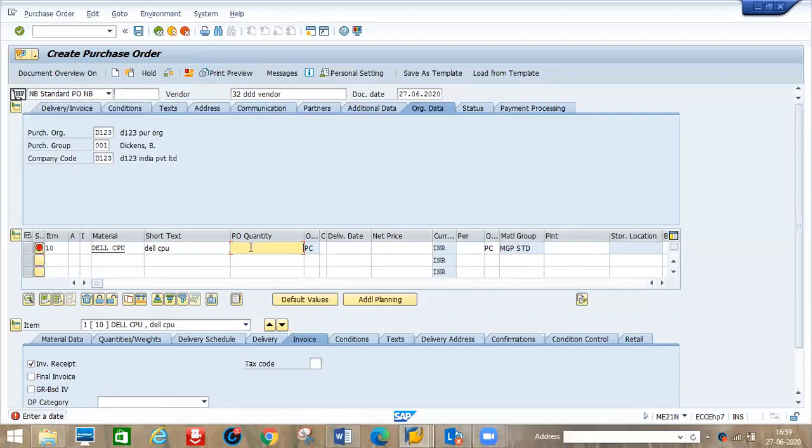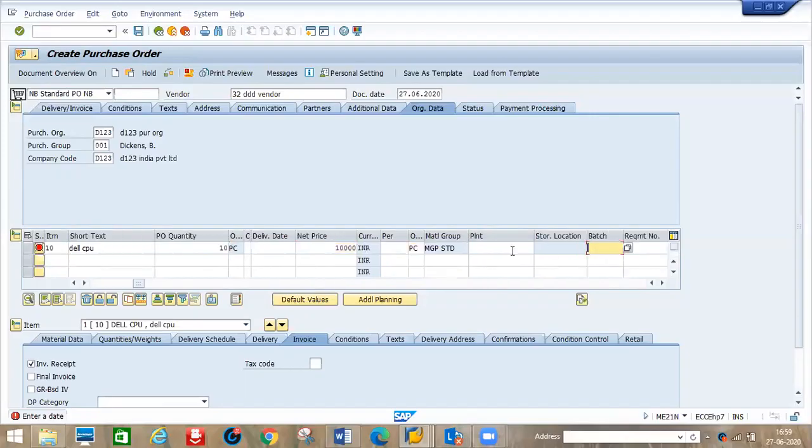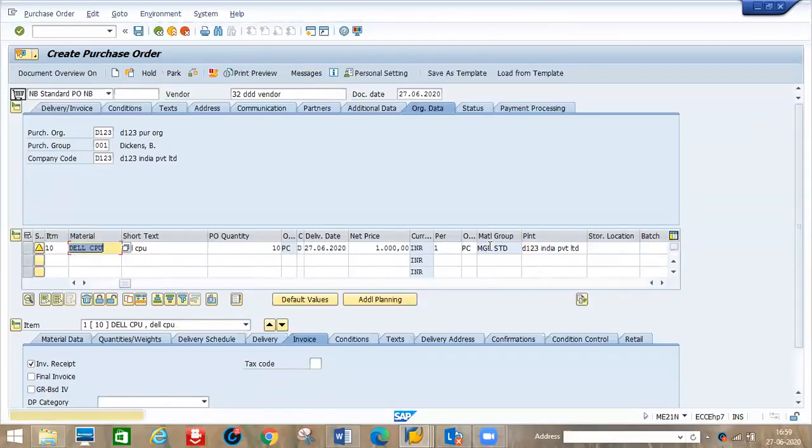Now the agreement is for 100 pieces, but I don't want to buy 100 pieces in one shot. So I will create a purchase order for 10 pieces with reference to the agreement. Here I will enter 10,000 rupees, plant and storage location. Then you can save.